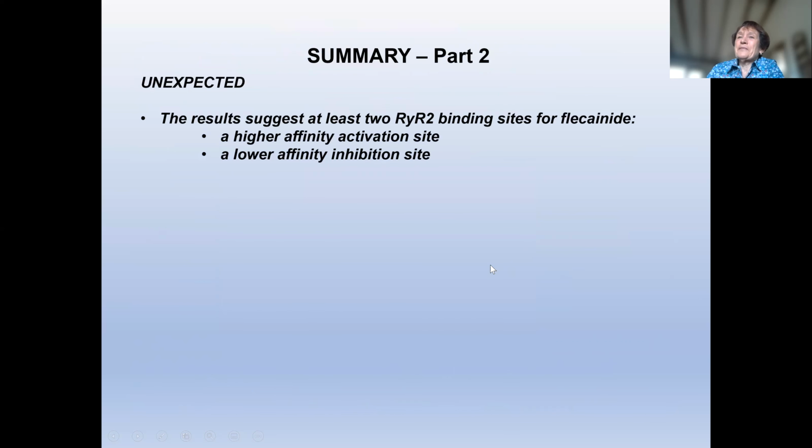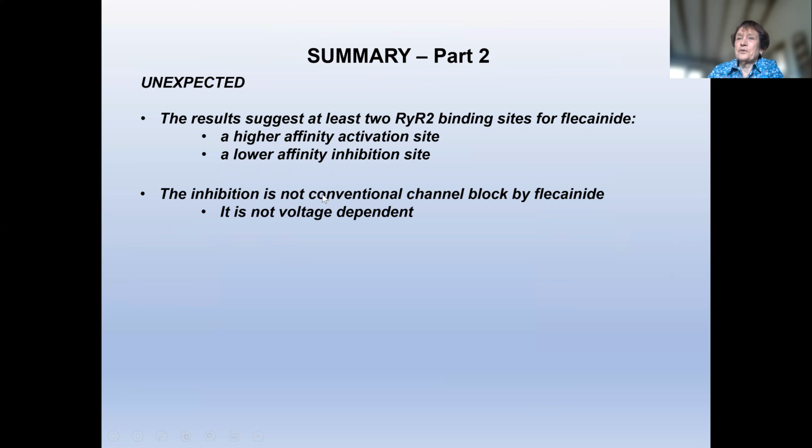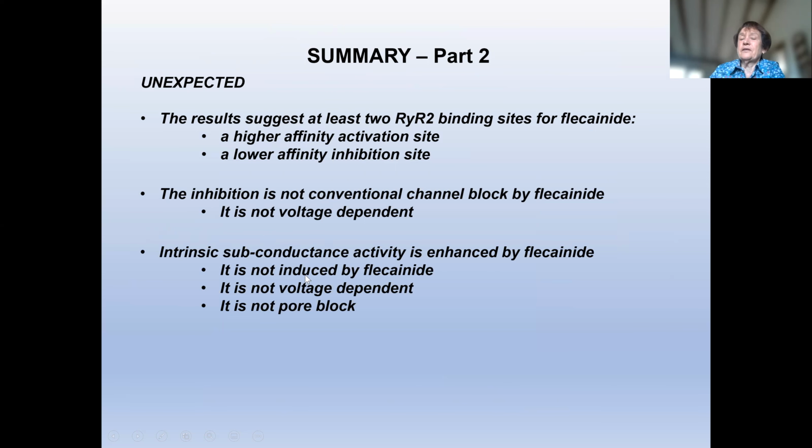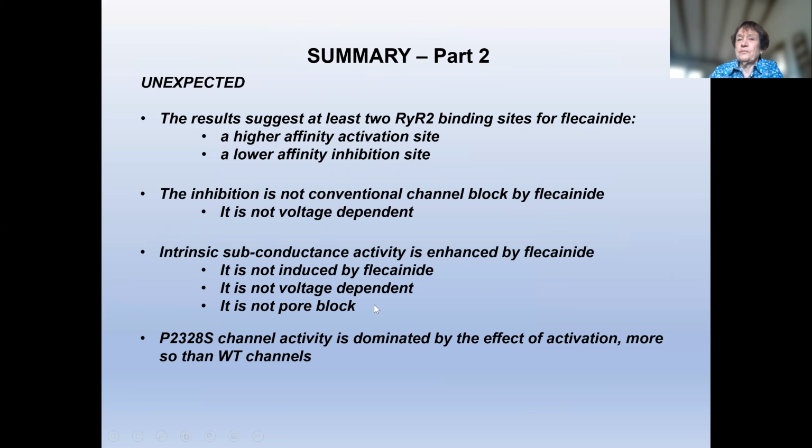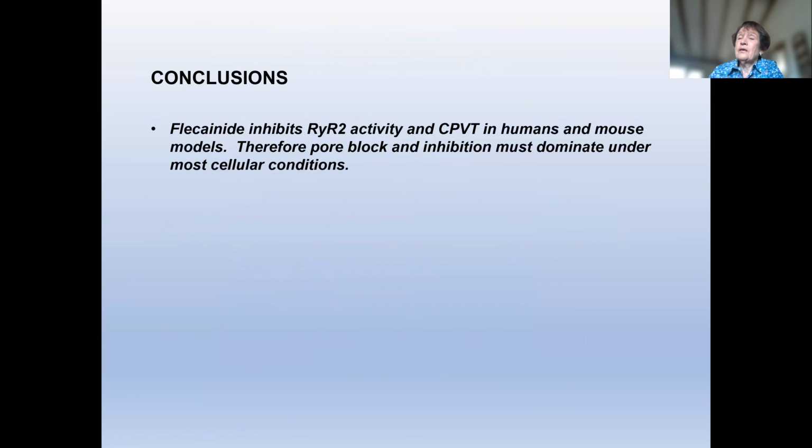Okay, so the summary of this part, most of what we saw was unexpected. The high affinity activation site, lower affinity inhibition site, neither of which were voltage dependent, is certainly not conventional channel block by flecainide because of the lack of voltage dependence. And the fact that the subconductance activity is enhanced by flecainide, it's not induced by flecainide, it's not voltage dependent, therefore it's not pore block. The mutant channel activity is dominated by the effective activation more so than the wild type channel under these conditions.